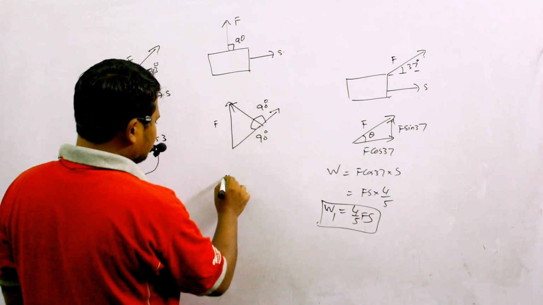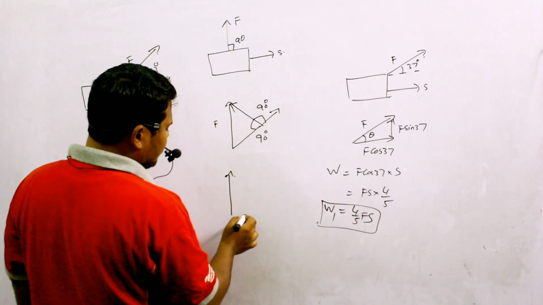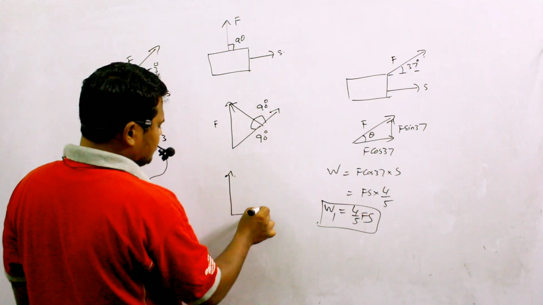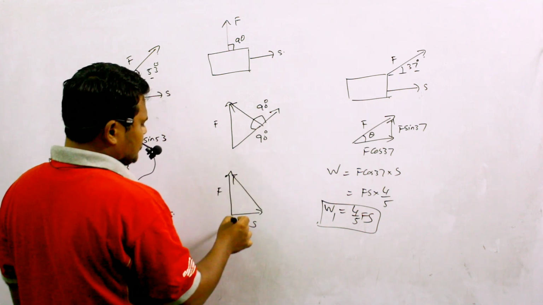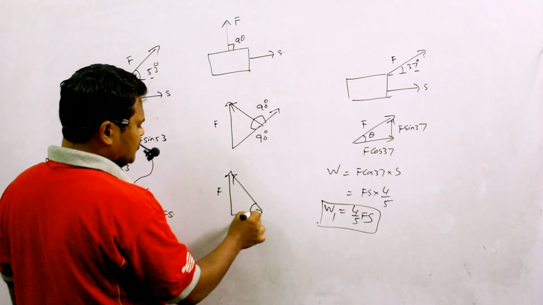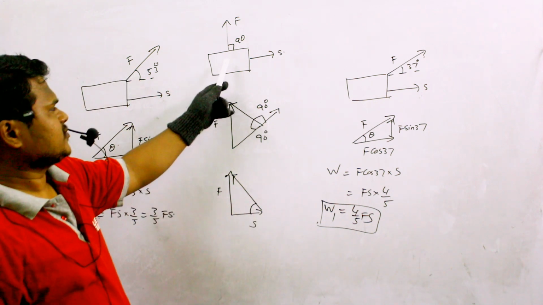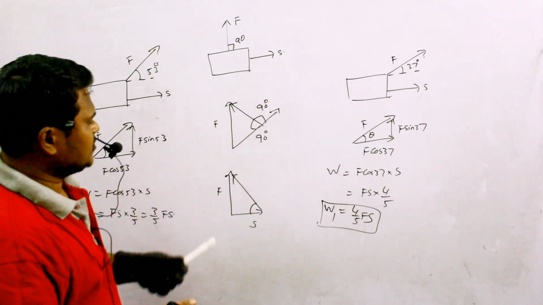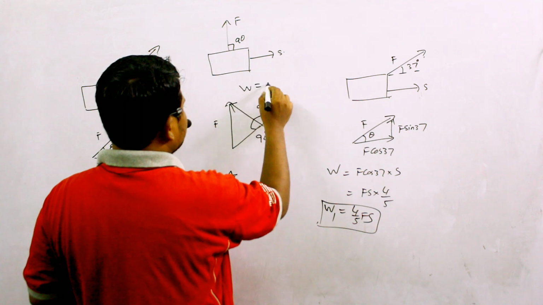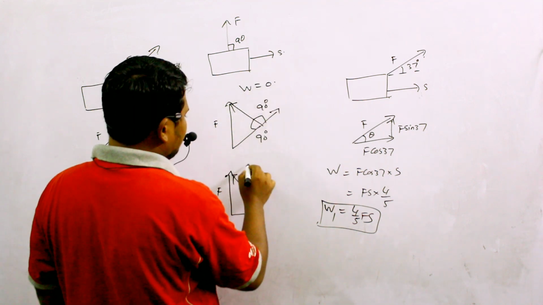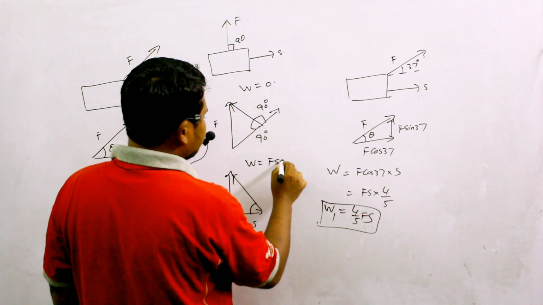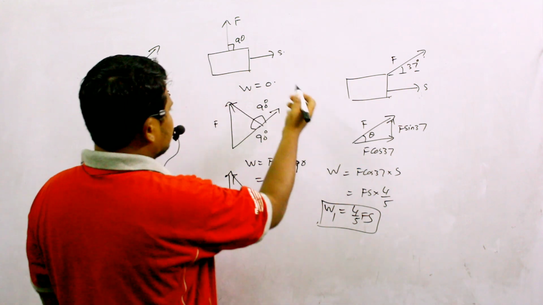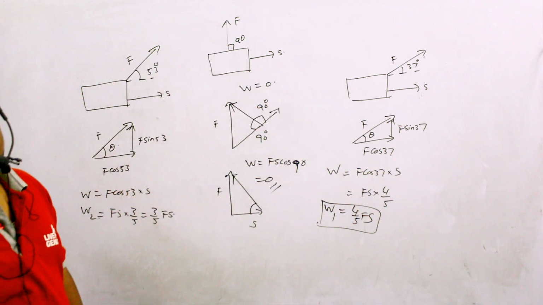But this force vector I can never split such that one component is in the direction of displacement. For example, this is the direction of displacement, then I have to split this force like this, but here the 90 degree angle is not formed. Therefore, for this force vector, there cannot be a component in the direction of displacement. So it means that here work done is equal to 0, or according to the formula I can write W is equal to Fs cos 90, which is equal to 0. So this is the only condition in which work done will become 0.